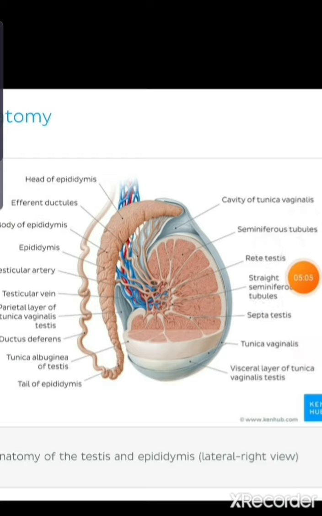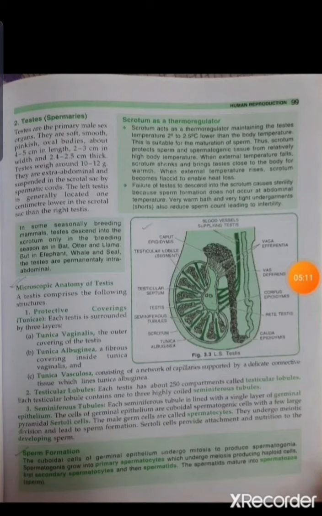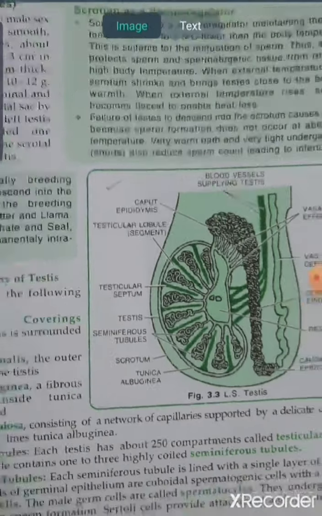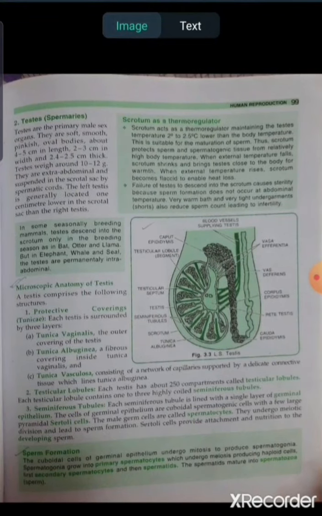Here all the points are there, but in your book all the points are not there, so I have shown this one. Now the second one is the testicular lobules. It generally consists of 250 compartments called the testicular lobules, which contain the seminiferous tubules. So the seminiferous tubules are this coiled portion.